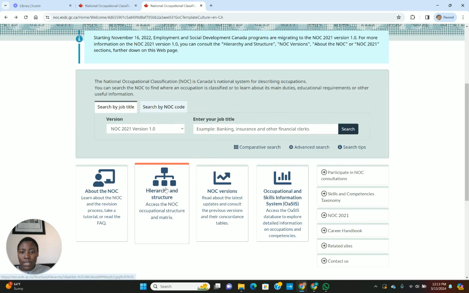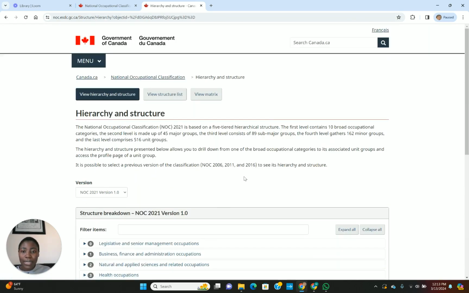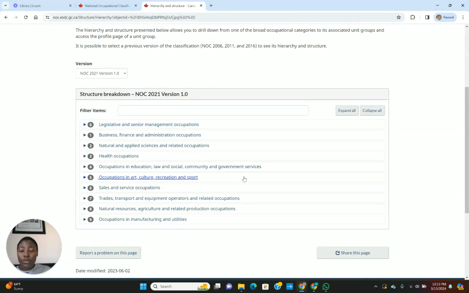Let me load this again. Okay, here let's go to the hierarchy and structure so that I will explain to you in detail how, if you're not able to see your job title, you can look at the job duties and choose the right NOC code for those job duties.